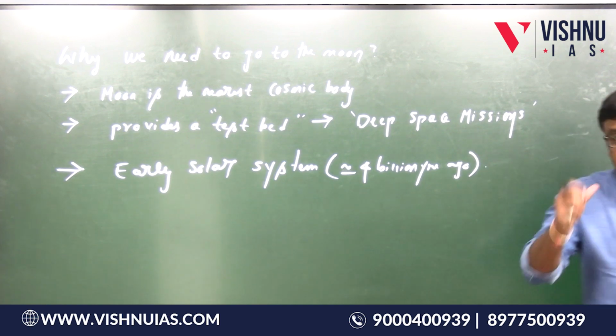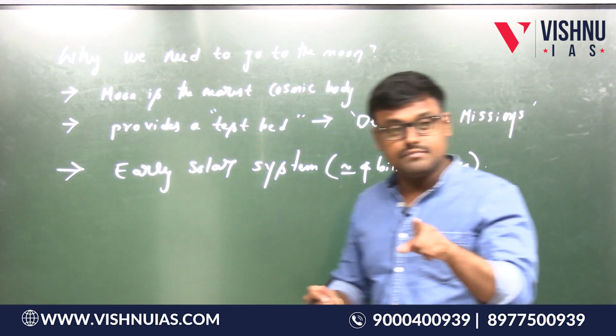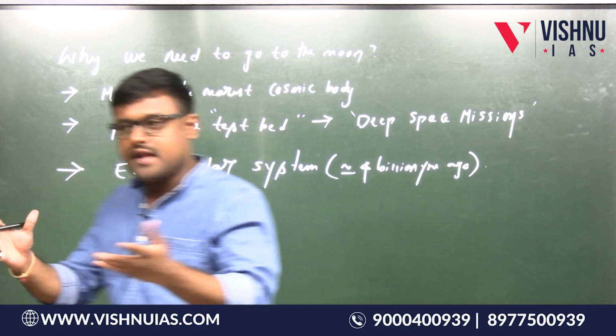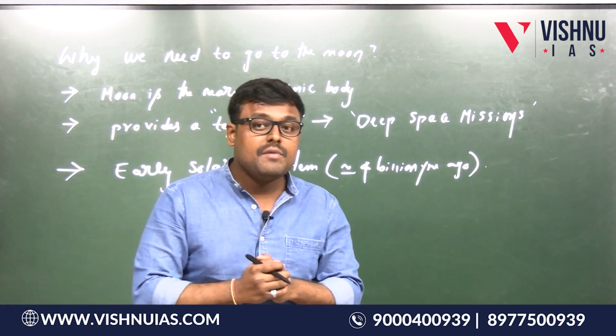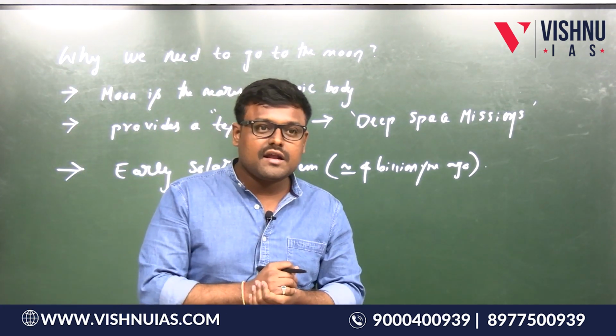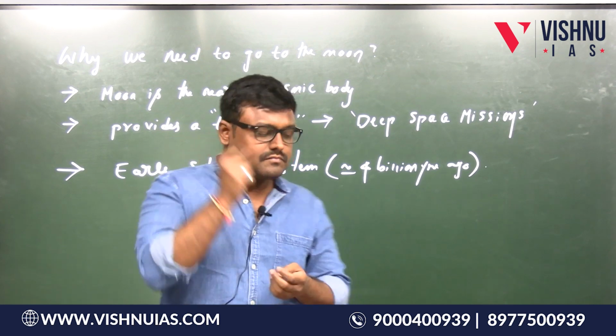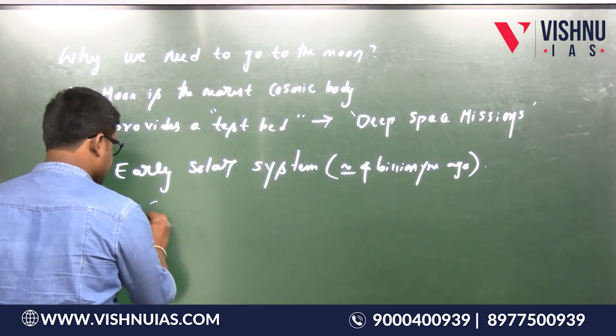When they crashed, even onto the Earth as well, the moon, different planets, they formed craters. What is a crater? A crater is basically a depression. They formed craters.